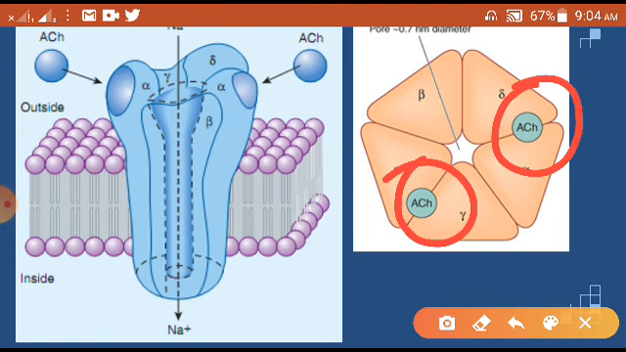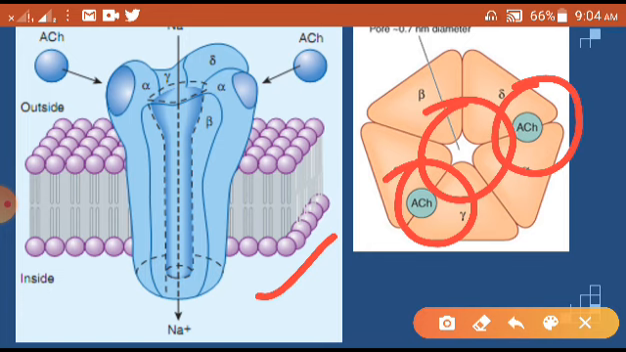In the structure, on the left side, if you see from the front, it will look like this. So alpha, beta, gamma, deltas are arranged in such a way, and in between there is a 0.7 nanometer pore available. When this pore is open, we call it channel opening. When this pore is closed, we call it channel closed, right.